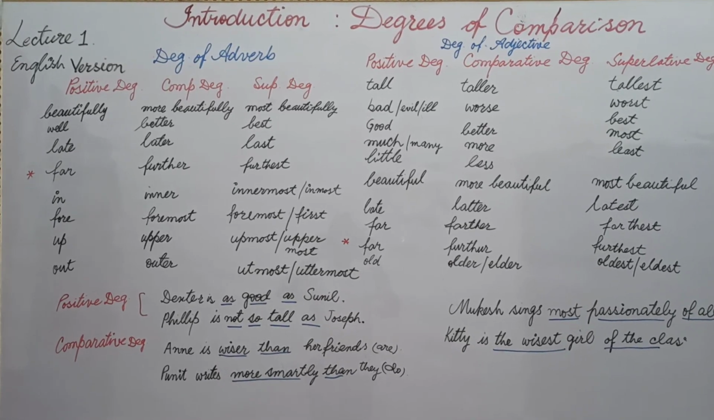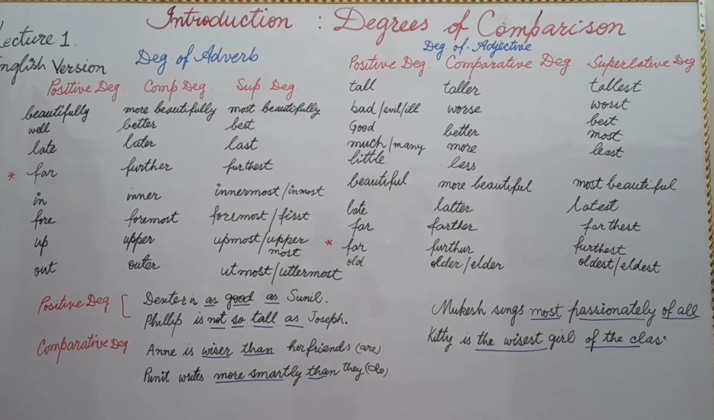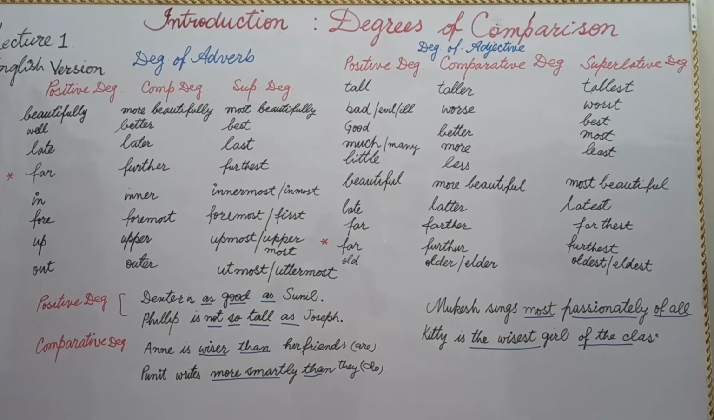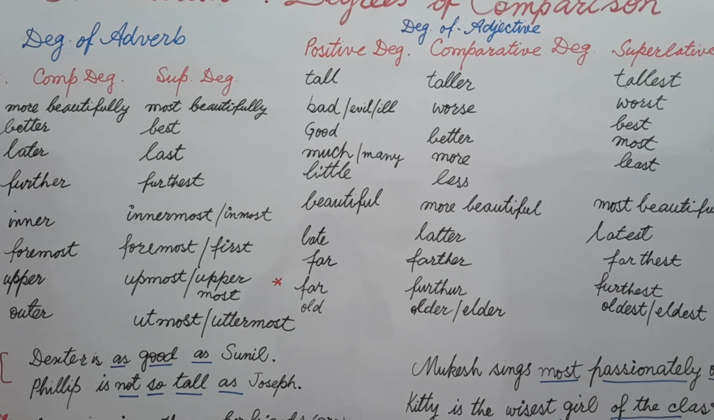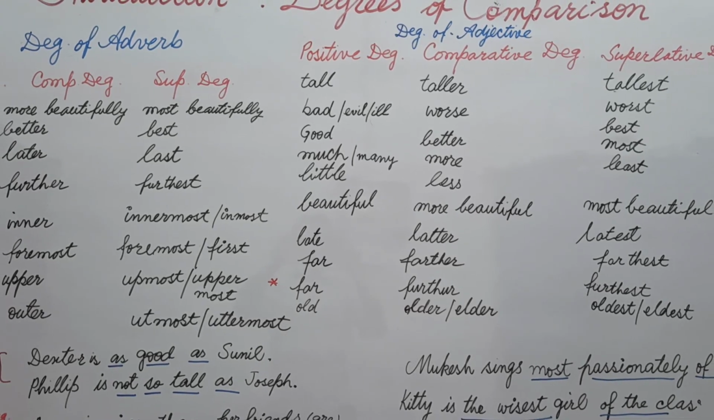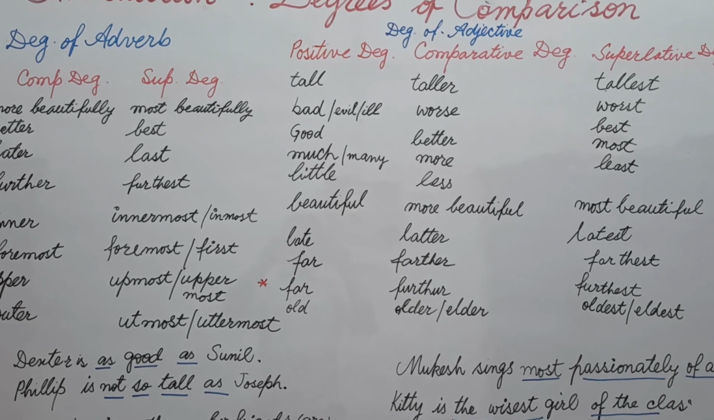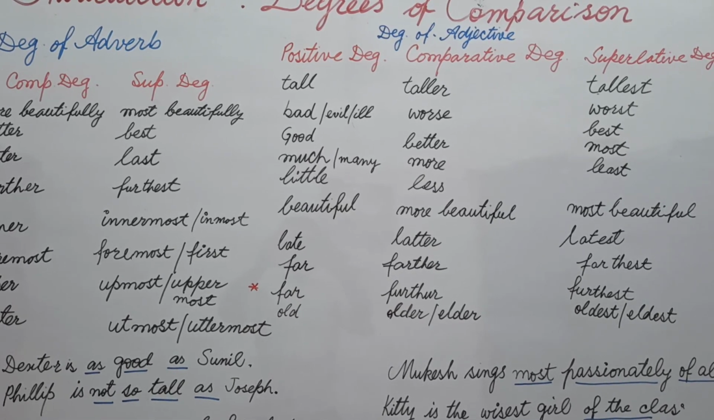Students, let's begin. Introduction, degrees of comparison. Students, we give comparison in adverbs and adjectives too. Let's begin with adjective. First, we will understand what is adjective. Adjective, students, is the quality of a noun or pronoun. Adjective is a word that says something about a noun or pronoun.